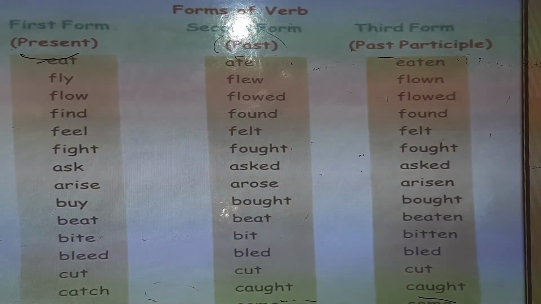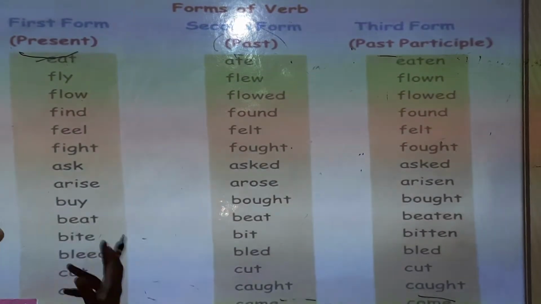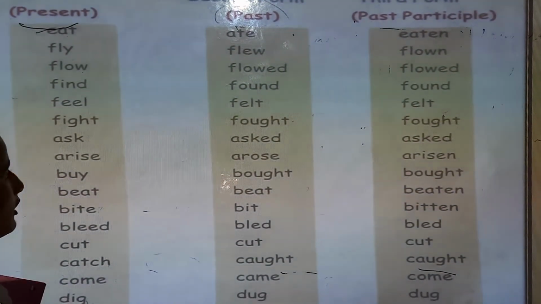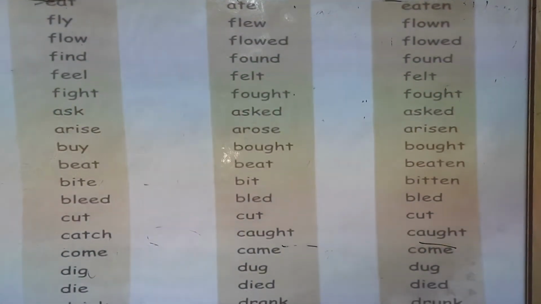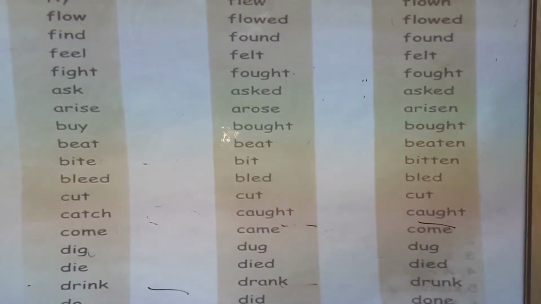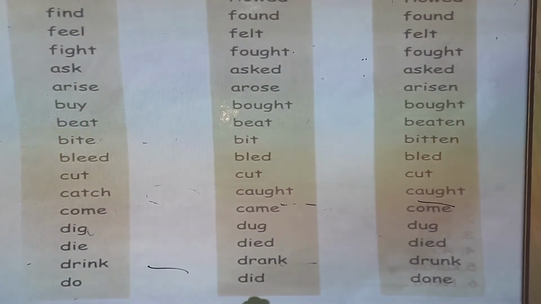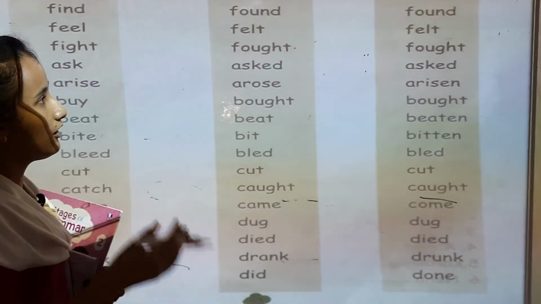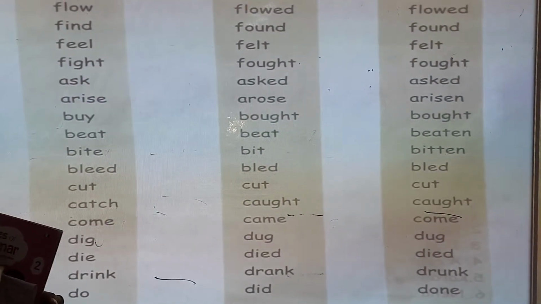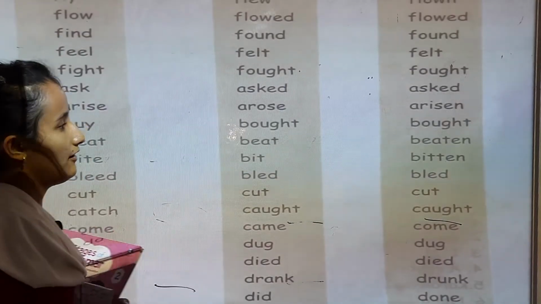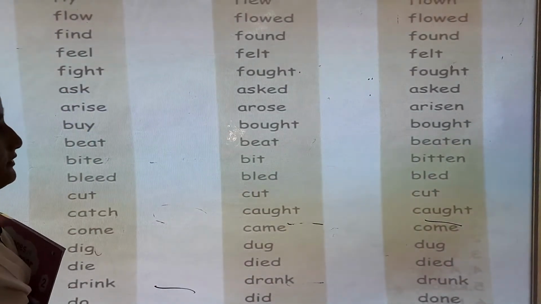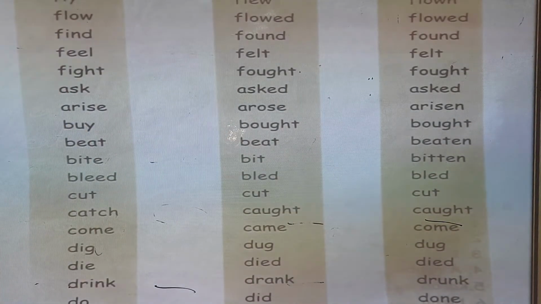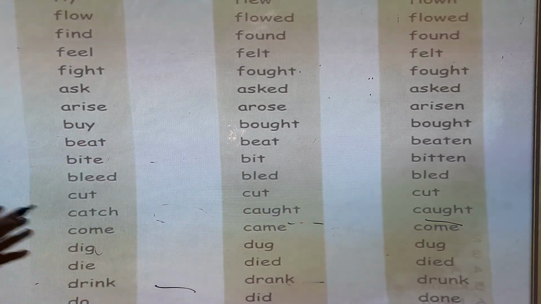These are the present form. And in past form, second form: ate, flew, flowed, found, felt, fought, asked, arose, bought, bet, bit, bled. So these are second form. And third form: eaten, flown, flowed, found, felt, fought, asked, arisen, bought, beaten, bled, caught. So these are the third form.